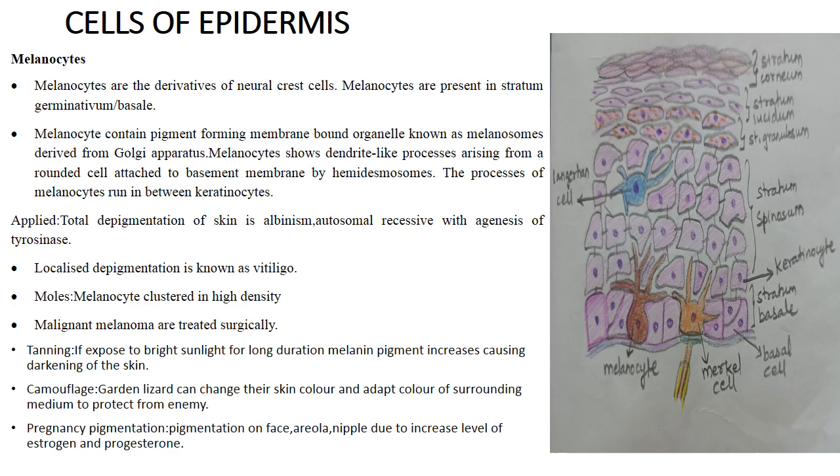Okay, so first is albinism. So when there is total depigmentation of the skin, it is known as albinism. It is autosomal recessive disorder, and it is related with agenesis of enzyme tyrosinase. When there is localized depigmentation, it is known as vitiligo.